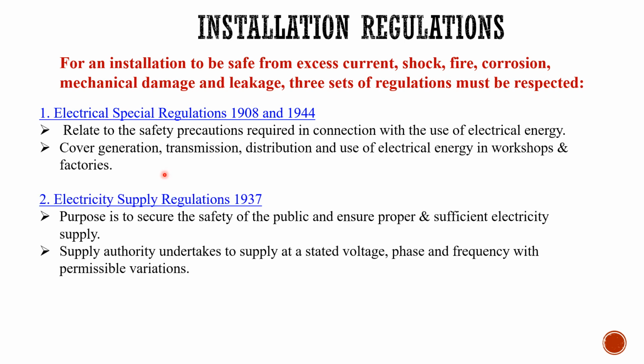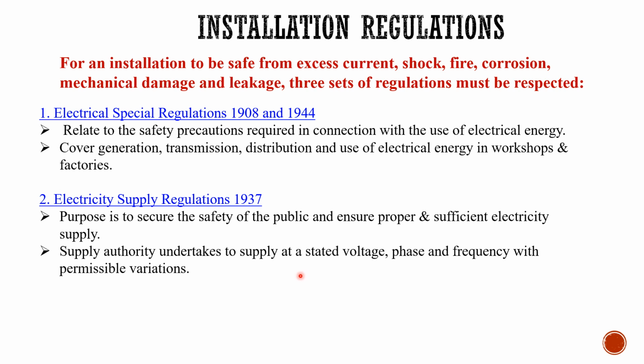The second regulation is the Electricity Supply Regulation of 1937. The purpose of this one is just to ensure the safety of the public and also to ensure that the electricity supply is proper and sufficient. For instance, under this regulation, the supply authority undertakes to supply at a stated voltage, stated phase, and stated frequency, with some permissible variations.